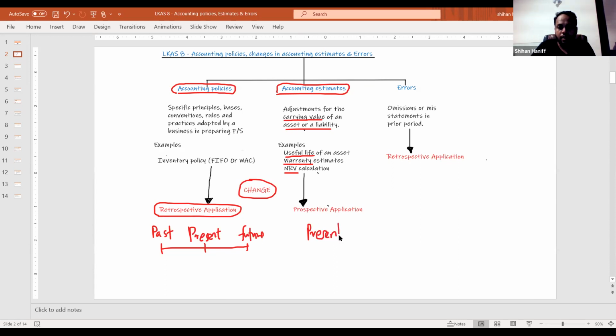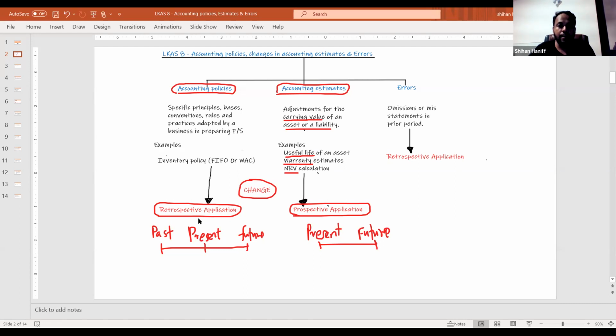If the accounting estimate is changed, you change only present and future, not past. This is called prospective application. Right? Retrospective means past, present, future. Prospective means only present and future. Right?